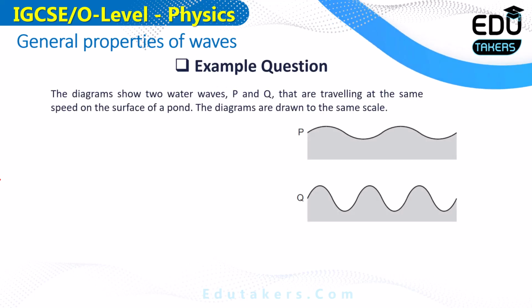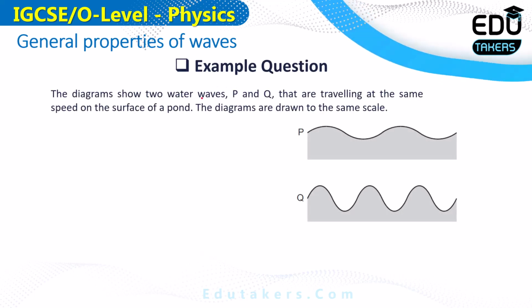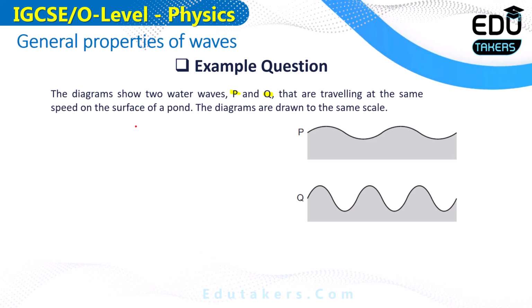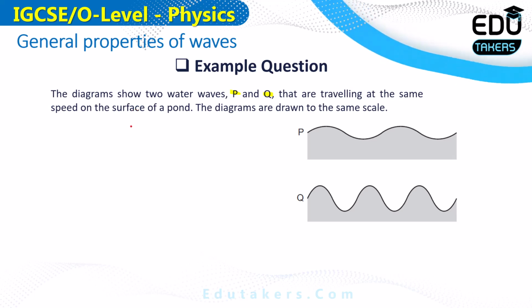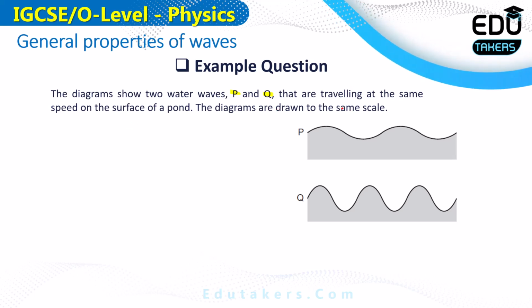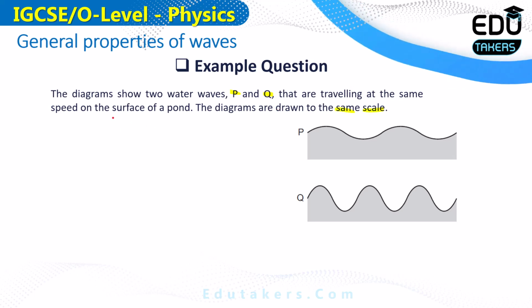Here is the example question. The diagram shows the two water waves P and Q that are traveling at the same speed on the surface of the pond. So basically two waves are shown here, P and Q. Both of these are traveling with the same speed on the surface of the pond. The diagrams are drawn to the same scale. Both of these diagrams are drawn to the same scale.